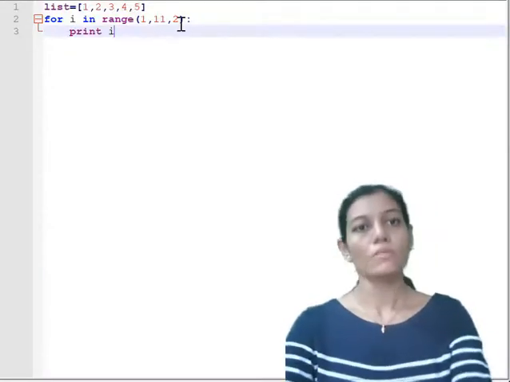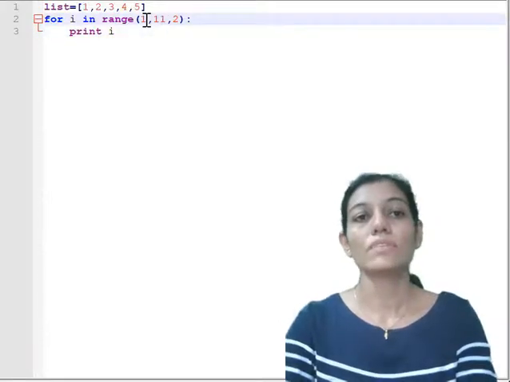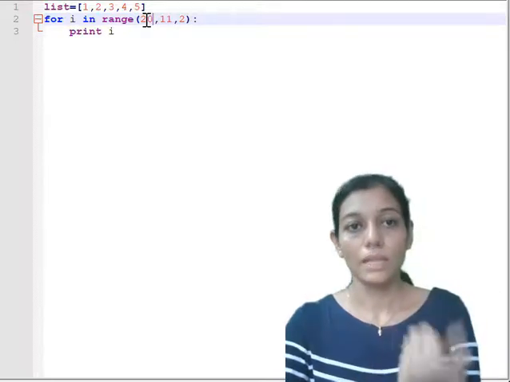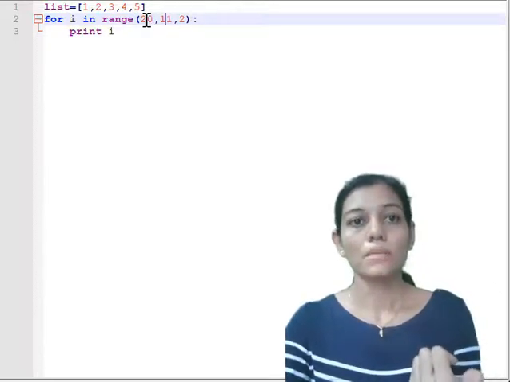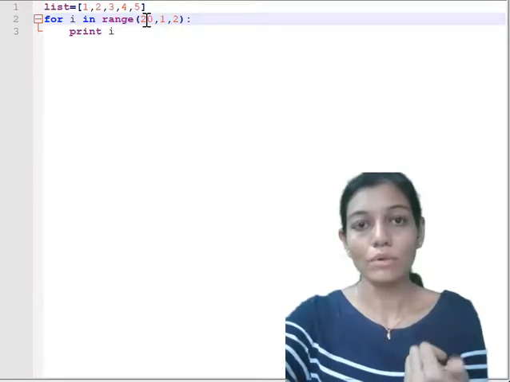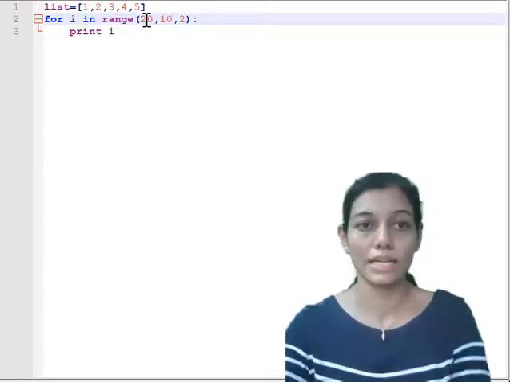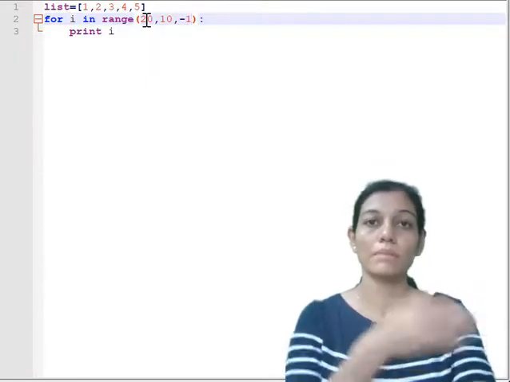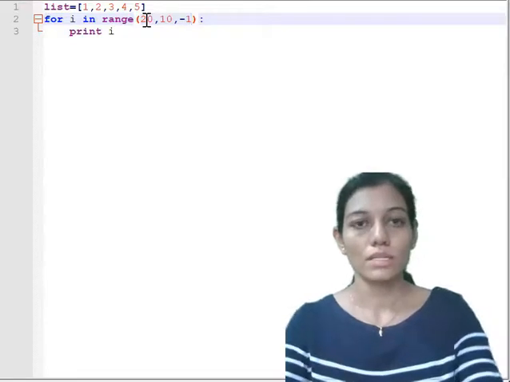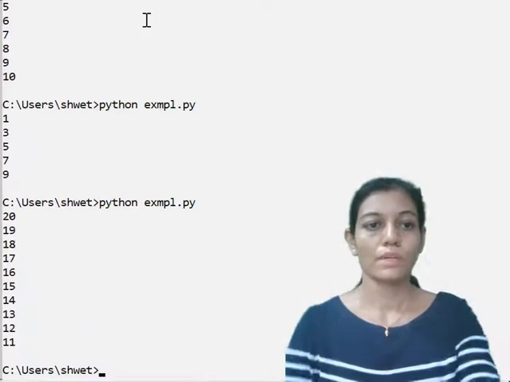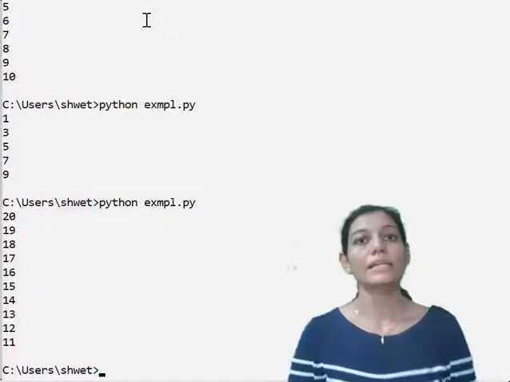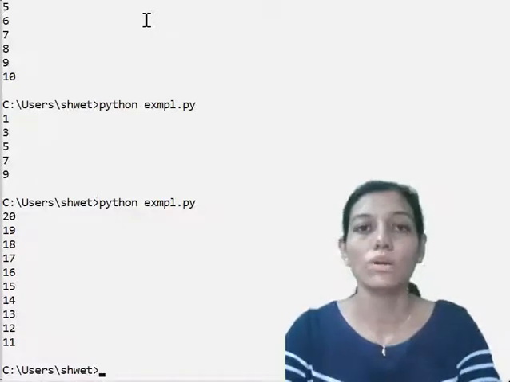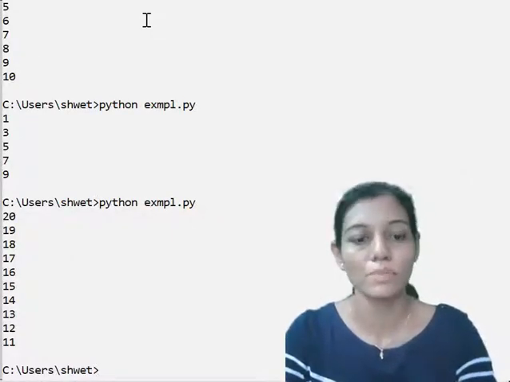If somebody wants to iterate in reverse manner, for example, if I want to start with 20 and go till 11, including 11, then I need to specify 10 as the stop, and here the step size will be -1, because we want to decrement, we want to go in descending order. So let us see whether it is supporting or not. So from 20 to 11 in descending order. The range function will give such kind of execution based on the arguments you have specified.